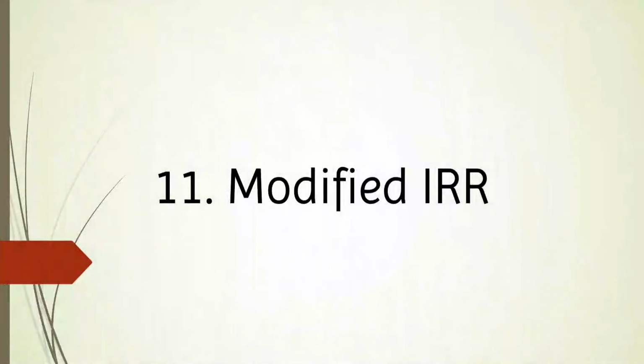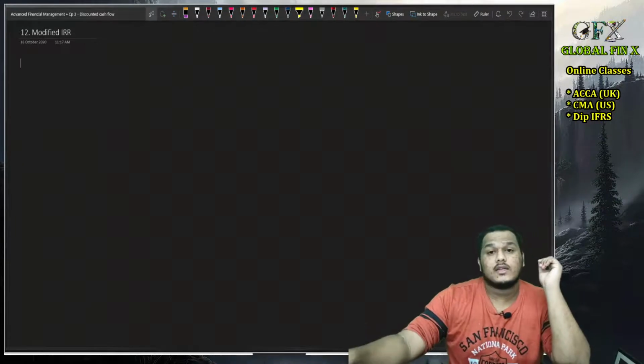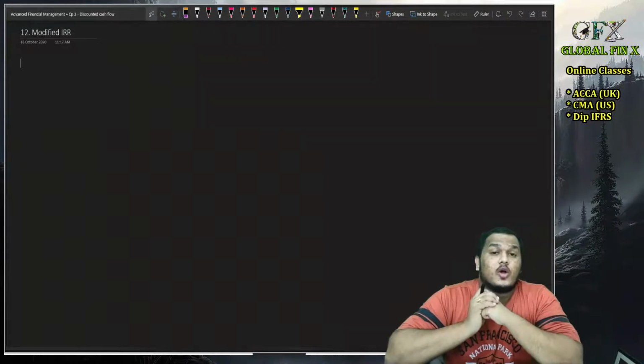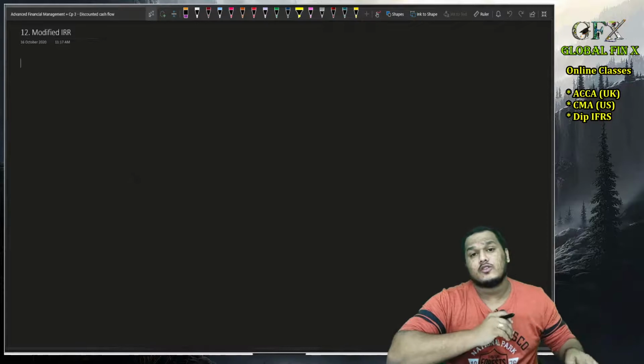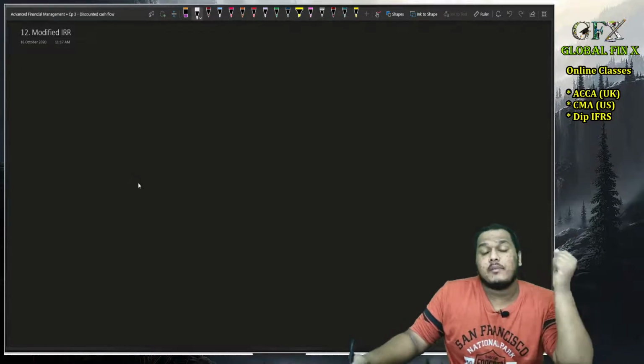Modified internal rate of return, in short, MIRR. Hi guys, let's start our discussion about a new topic, that is modified IRR. In short, we also call it MIRR. Now, what exactly is MIRR all about, sir?